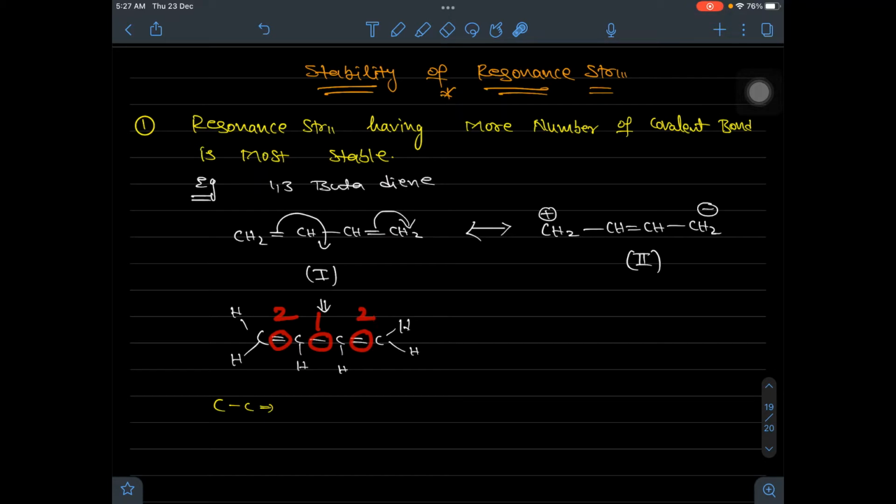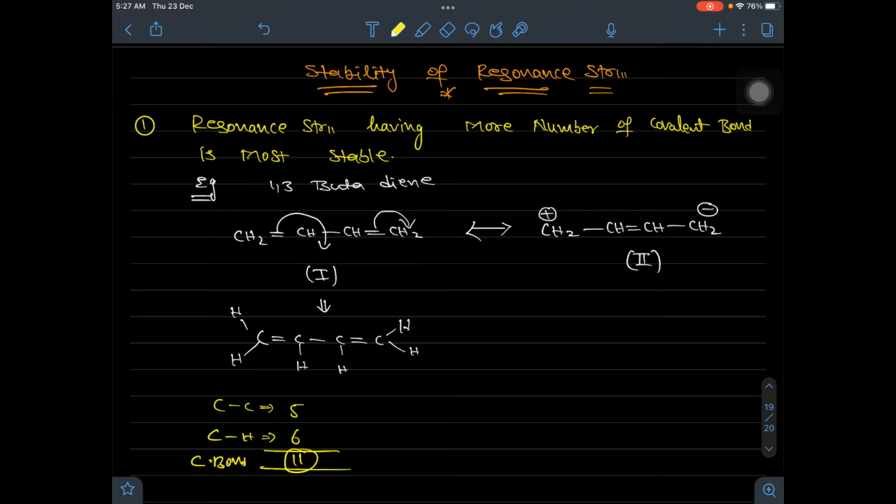So the number of covalent bonds within carbon is 5. And there are carbon hydrogen bonds also: 1, 2, 3, 4, 5, 6. So carbon hydrogen bonds are 6. Then the total number of covalent bonds is 11 in the first structure.